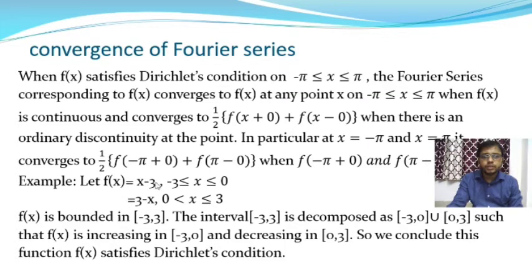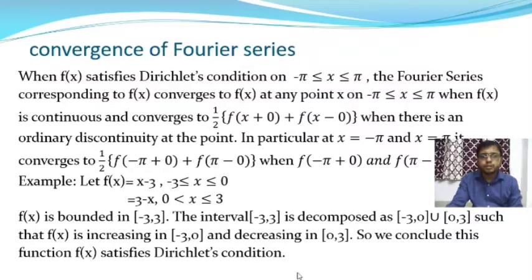You know, the solution of this problem I have already discussed in the previous class. The function f of x is defined and bounded in the interval minus 3 to plus 3, and this interval is decomposed into a finite number of sub-intervals, that means minus 3 to 0 and 0 to 3, such that the function f of x is increasing in the interval minus 3 to 0, and the function is decreasing in the interval 0 to 3.